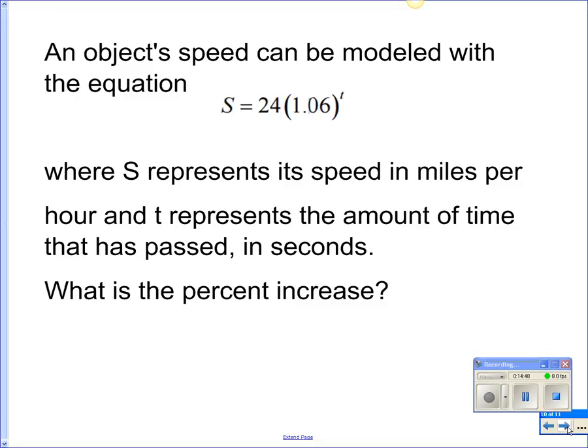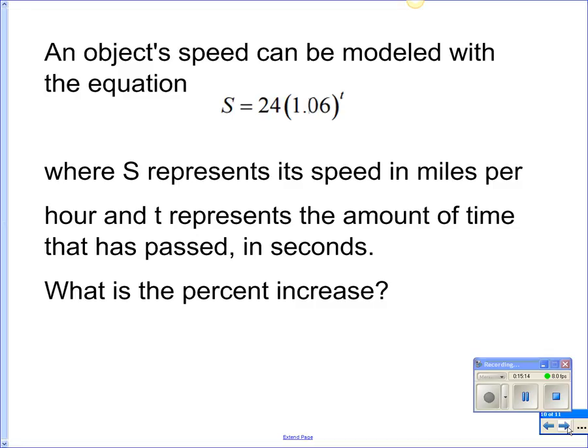And the next one. Dylan, read this one, please. Somebody tell me what to circle.